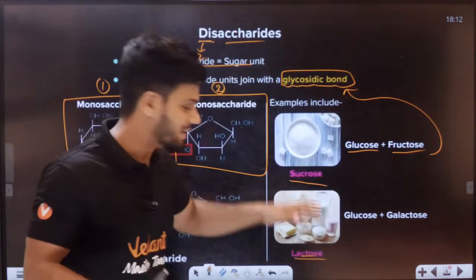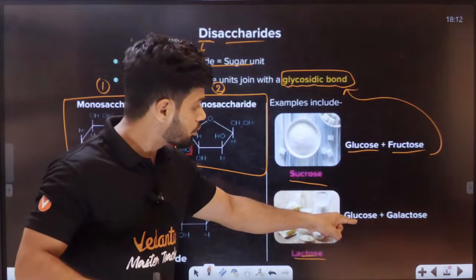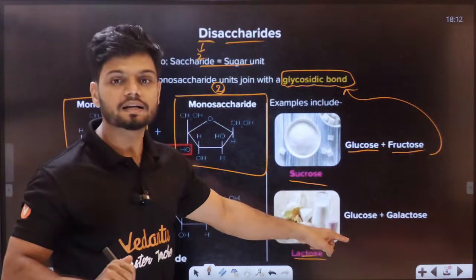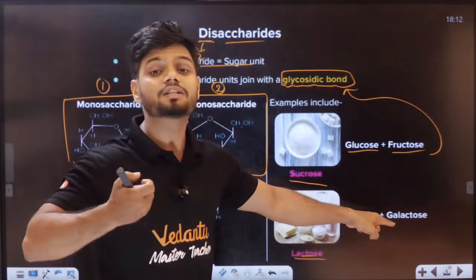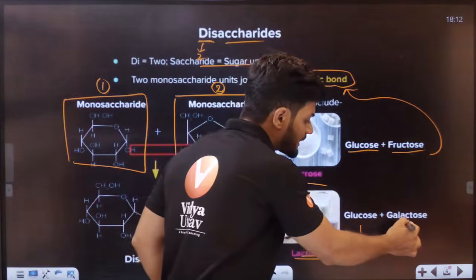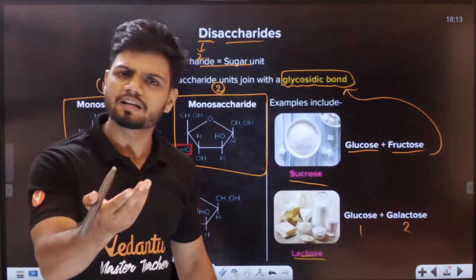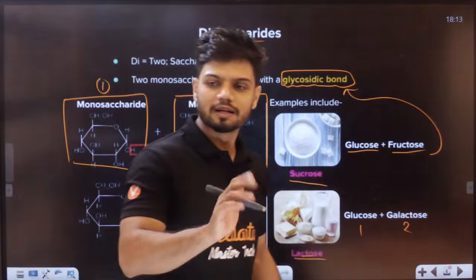That is very simple. Now similarly, lactose, so you can see lactose. In lactose, glucose is again one monosaccharide. One more, galactose, is one more monosaccharide. So one unit, second unit, they are joined together by a glycosidic bond, and that will give us lactose. Okay, students, that will give us lactose.